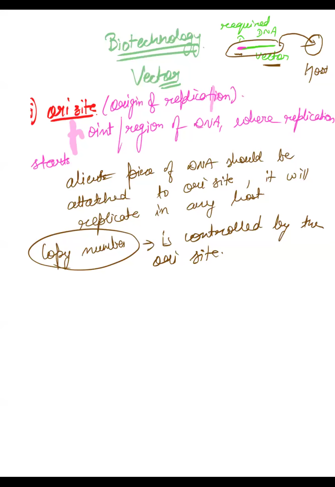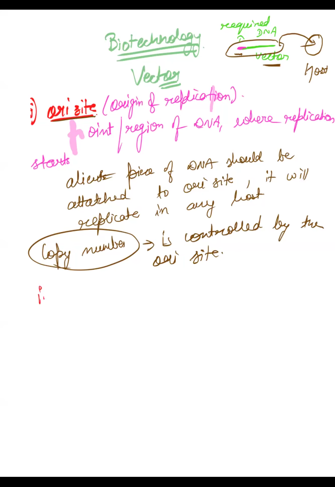ठीक है, so if you want high copy number, so that is controlled by the ORI site. So you need to see the ORI site because it will tell you whether you will have less copies, whether you will have more copies when you enter this piece of DNA into the host. ठीक है, so this is the first property, ORI site. ये समझ में आया? Have you understood this? Is ORI site clear? बोलो. Yes, ठीक है. So this is the ORI site. ये होना चाहिए उसके अंदर.